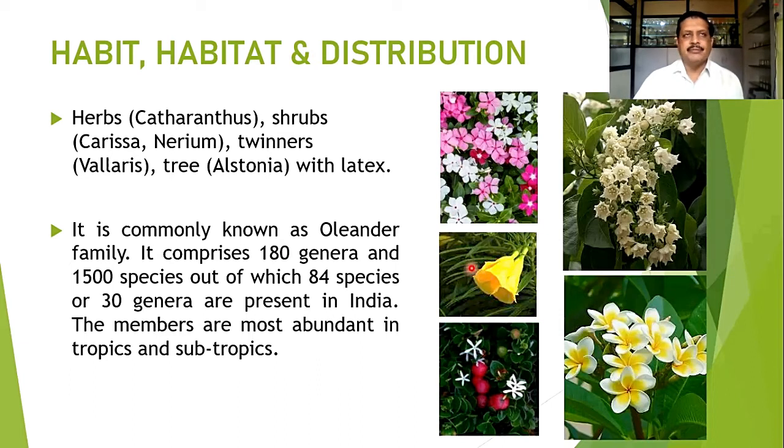म्हणजे कणेराची जी family आहे. So it is commonly known as the oleander in English. So it is the oleander family. And it comprises about 180 genera and near about 1,500 species, out of which near about 84 species belonging to 30 genera are commonly observable in India. The members are mostly abundant in the tropical and subtropical regions of the world.